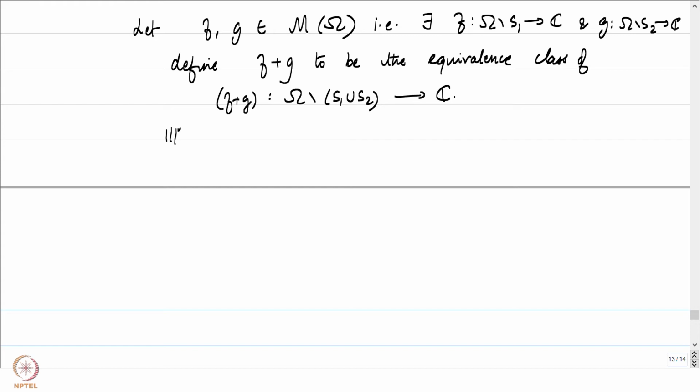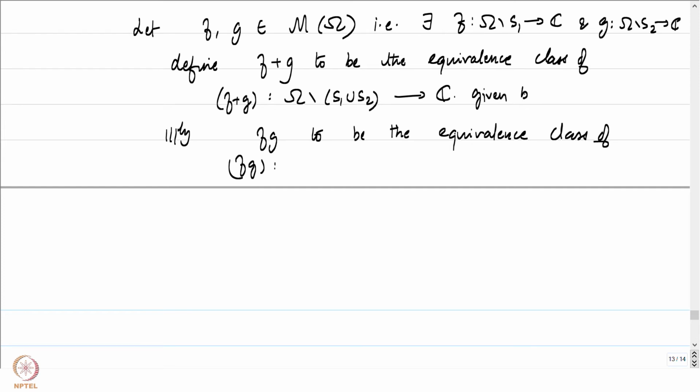Similarly, we could define f times g to be the equivalence class of fg. Here f plus g basically means the standard addition of functions, f plus g of z is equal to f of z plus g of z.